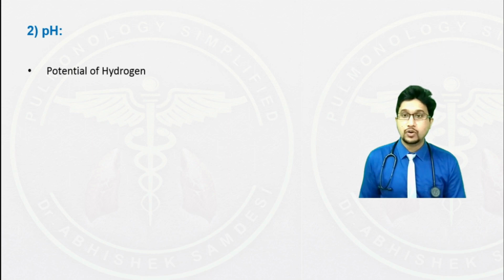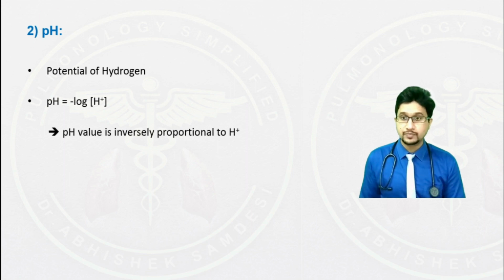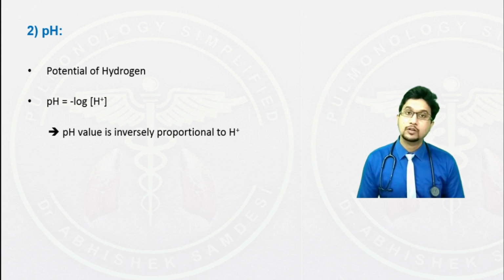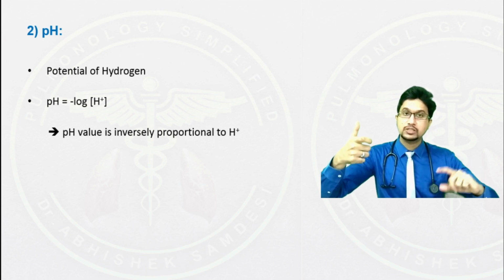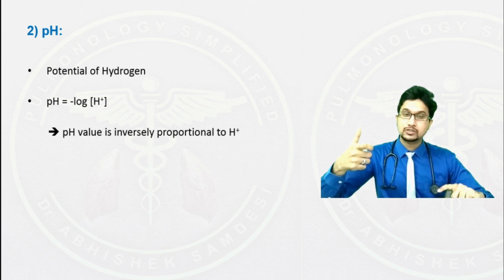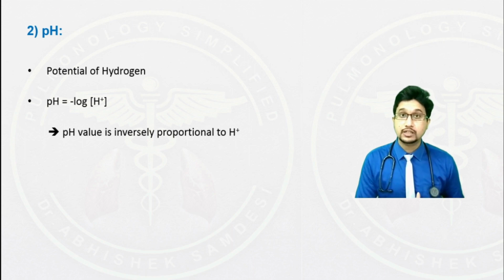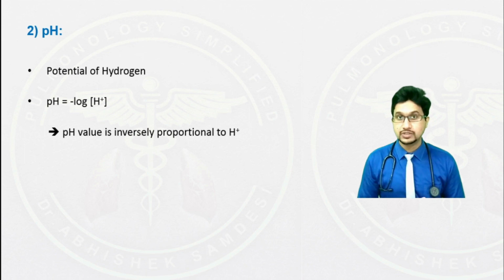pH stands for potential of hydrogen. The pH is minus log of hydrogen ion concentration. The pH value is inversely proportional to the hydrogen ion concentration. It means when the hydrogen ion concentration increases, the pH value is low. This is called acidosis. Whereas if the hydrogen ion decreases, the pH increases. This is called alkalosis.